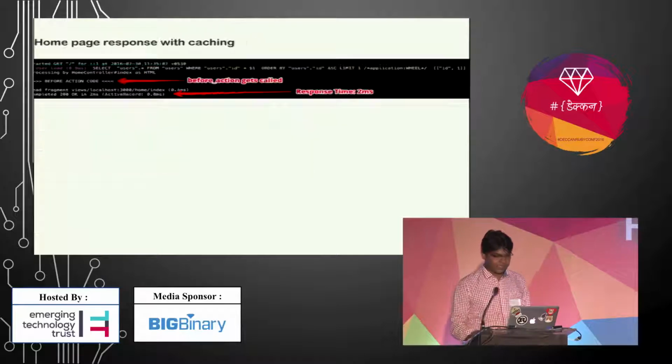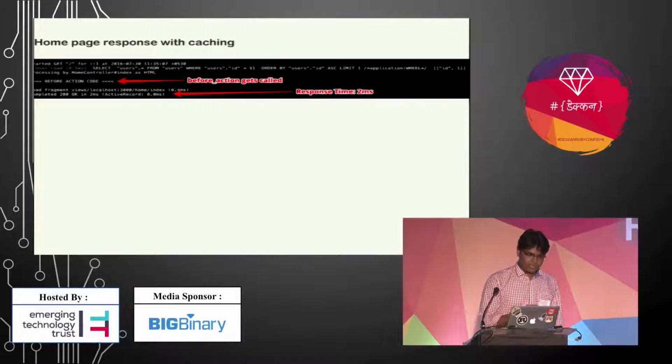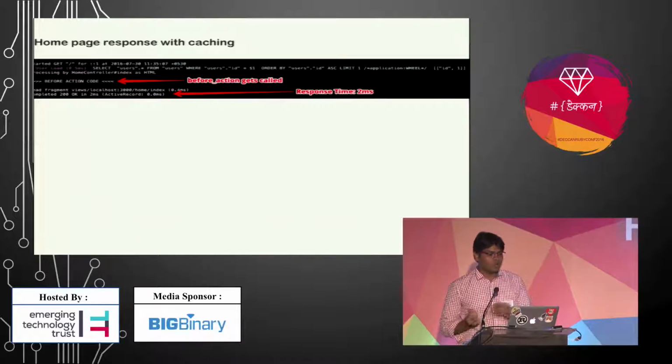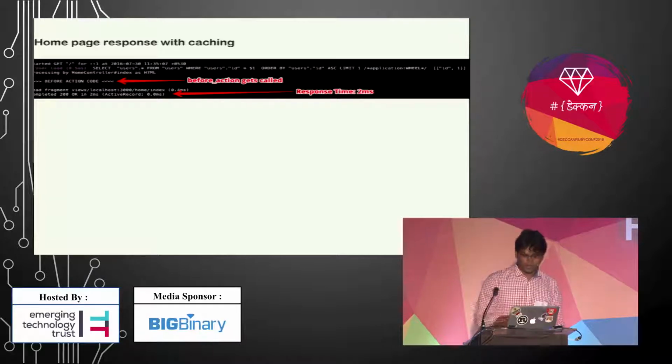So yeah, that's it. And in future requests for that page, the home page, you can see the before filter gets executed, and the cache copy got returned to your browser.